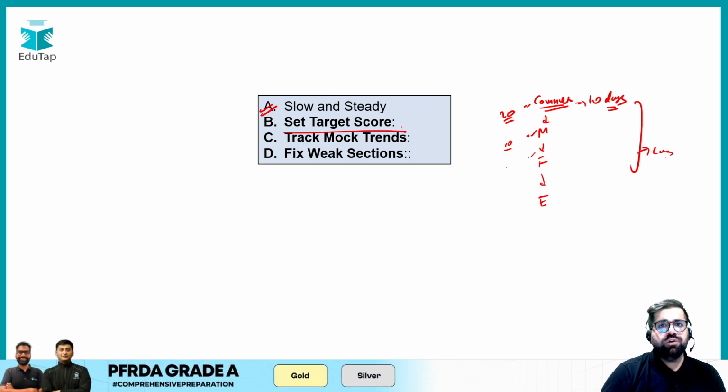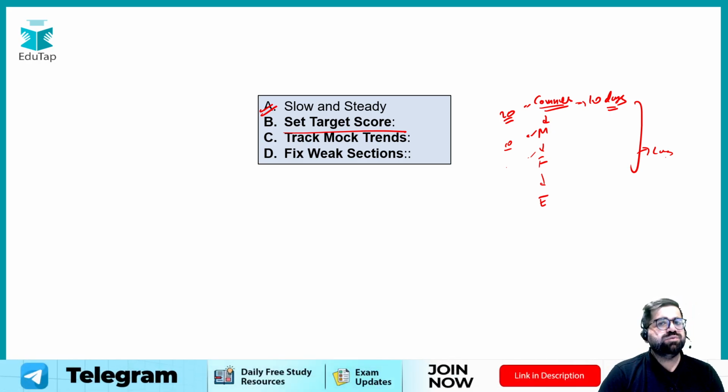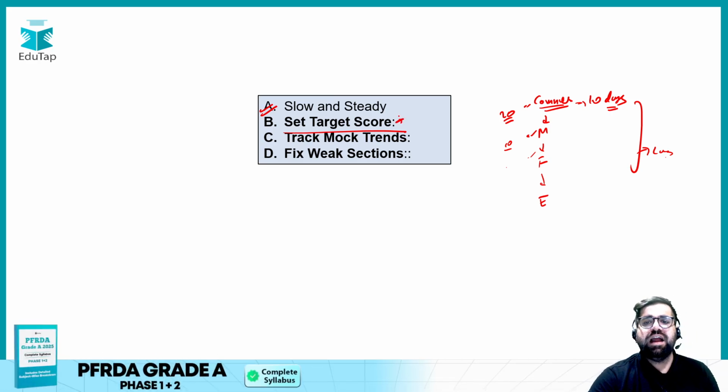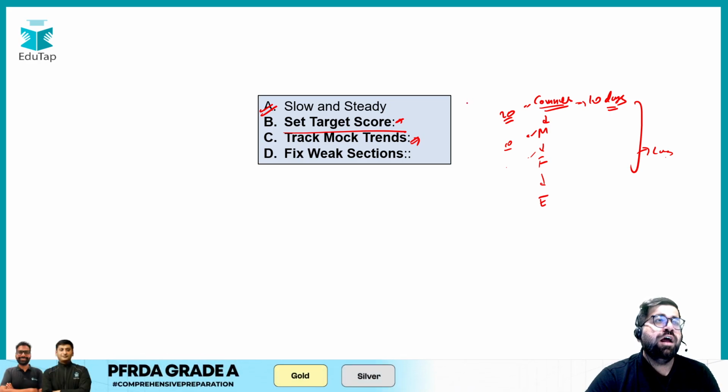Set a target score so that you can make sure that you clear the cutoffs, as I have told you, the safe score as well for phase 1 and for phase 2. You can follow the same, so that you have a kind of direction in your head. Then please make sure that you are giving enough mocks, because if you have practiced a lot of content, then your confidence increases.